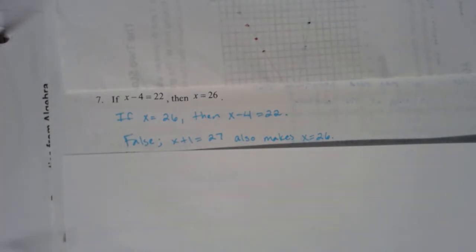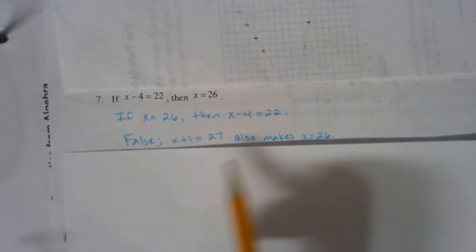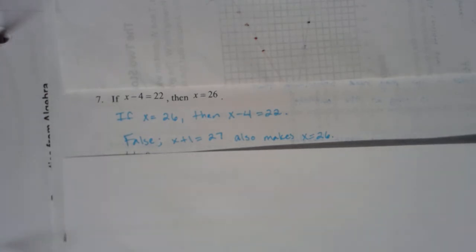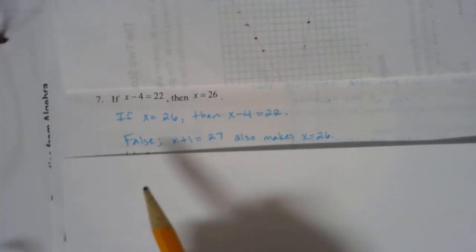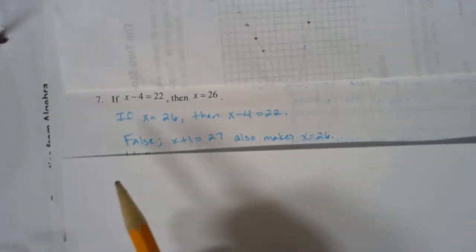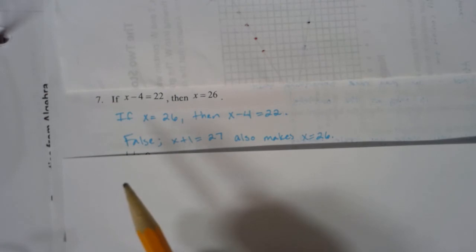So the way to write a counterexample of this is basically, can you think of another equation that you could set up where x equals 26 and it still results in a true statement? And as it turns out, there are loads of these examples. The one that I wrote down was x plus 1 equals 27, also when x equals 26. This one is a little bit weird because we know that if x equals 26, then that first statement, x minus 4 equals 22, is going to be true. But it's not the only case that I can have of x equals 26 and it results in a true statement. I can have loads of them.